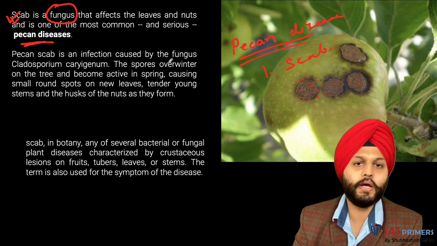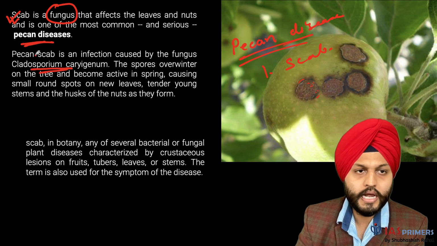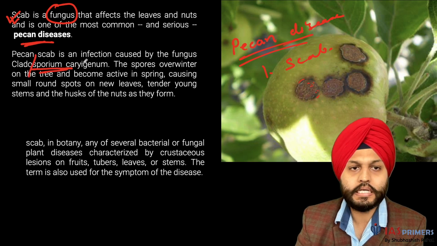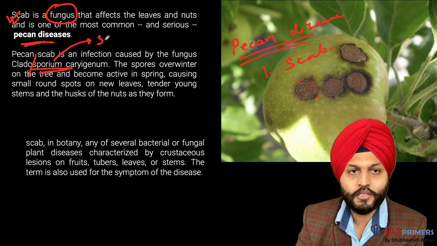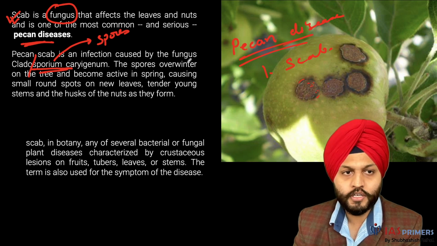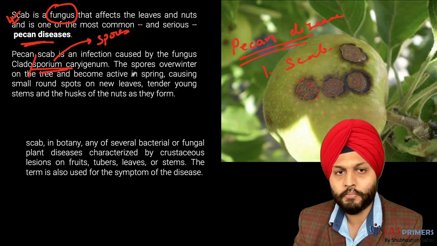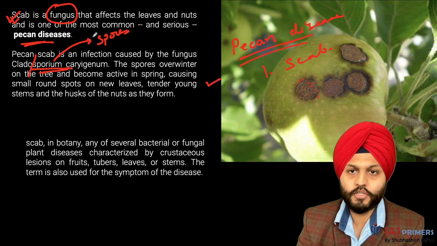It is caused by the fungus Cladosporium caryigenum. Spores are coming, and in the name itself you can see it. The spores overwinter on the tree and become active in spring. Fine, so this is one.